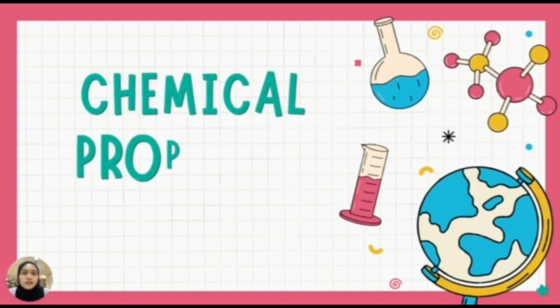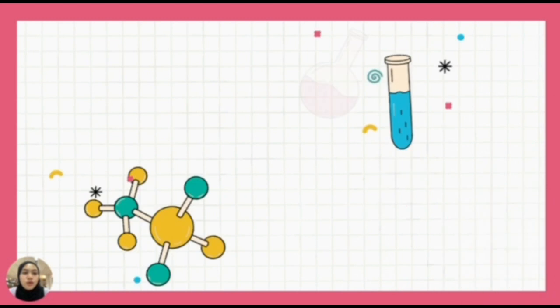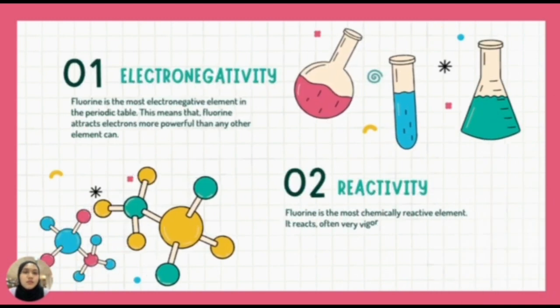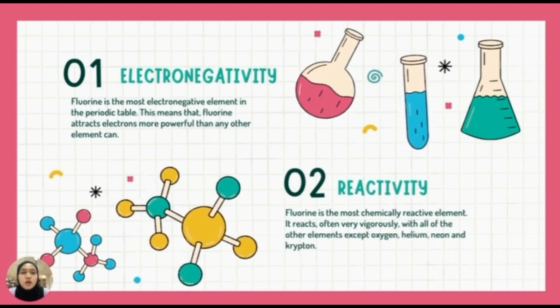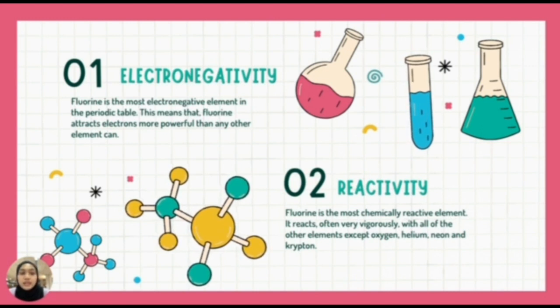Next, we'll be discussing the chemical properties of fluorine. There are four chemical properties that we'll be discussing today, and the first one is the electronegativity of fluorine. Fluorine is the most electronegative element in the periodic table. This means that fluorine attracts electrons more powerfully than any other element can.